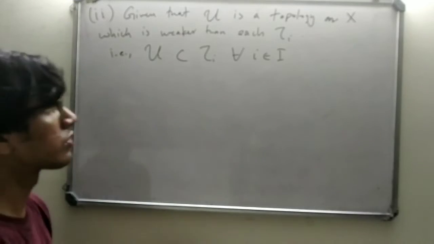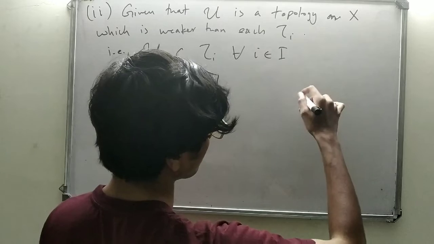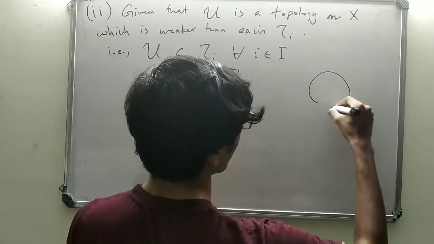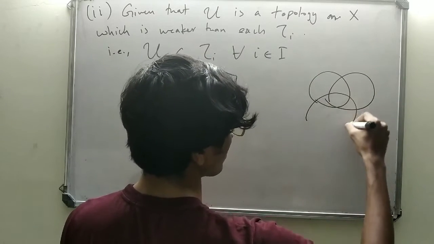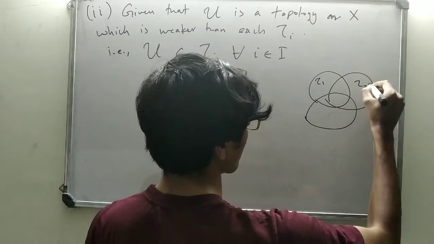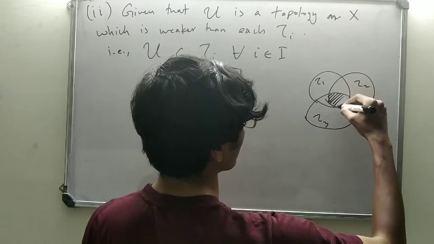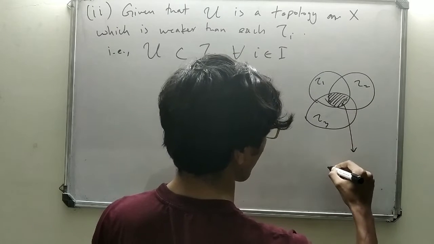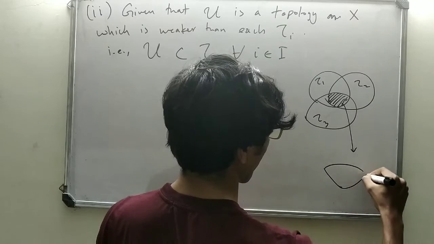Let's use a Venn diagram for better clarity. So U is contained in tau I. So let's take a number of tau I's here. Say tau 1, tau 2, tau 3. Okay, for simplicity, let's just restrict the number to 3. So this is the intersection of tau I, right? This small area. I'll just magnify it here, somewhat like this area, right?